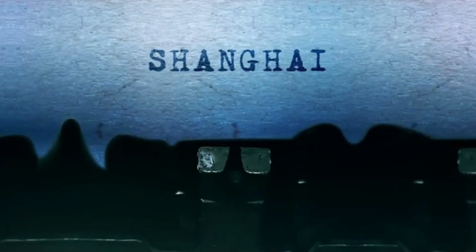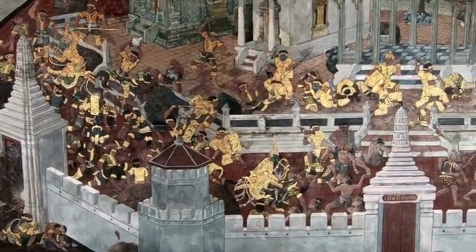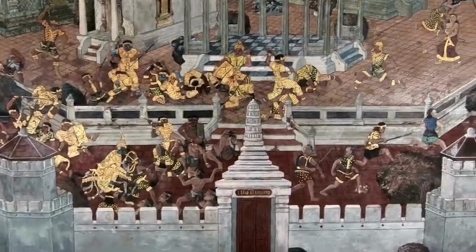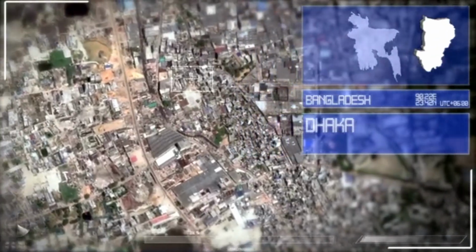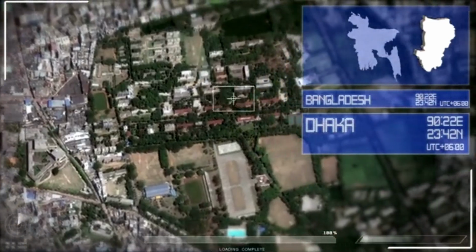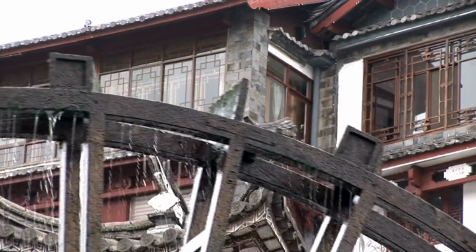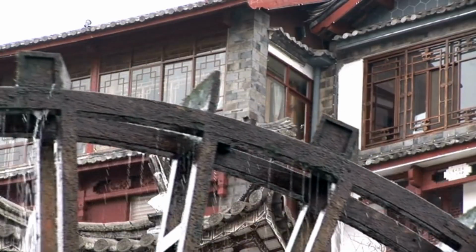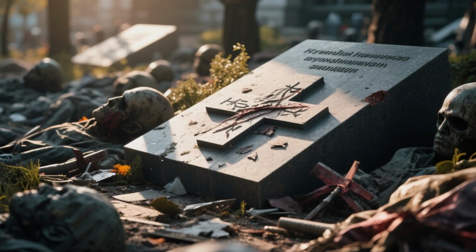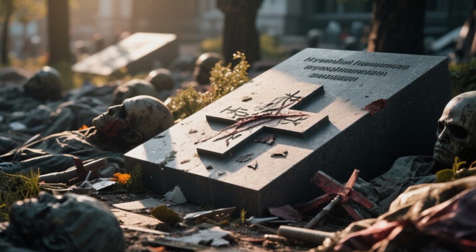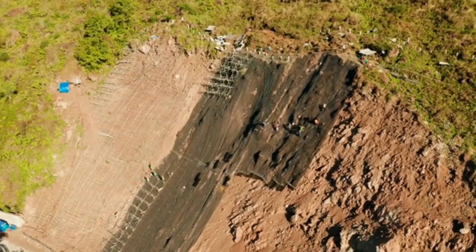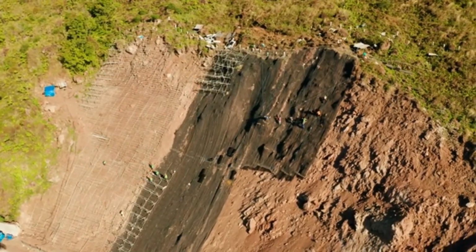Number 9. The 1556 Shanxi earthquake. On January 23, 1556, a massive earthquake struck the Shanxi province in China. The earthquake had a magnitude of 8.2 and was one of the deadliest natural disasters in Chinese history. The epicenter of the earthquake was located near the city of Xi'an, and the shaking was so intense that it reportedly overturned 90% of the houses in the city. An estimated 830,000 people were killed, most of them as a result of building collapses. The earthquake also triggered a landslide that buried an additional 70,000 people.